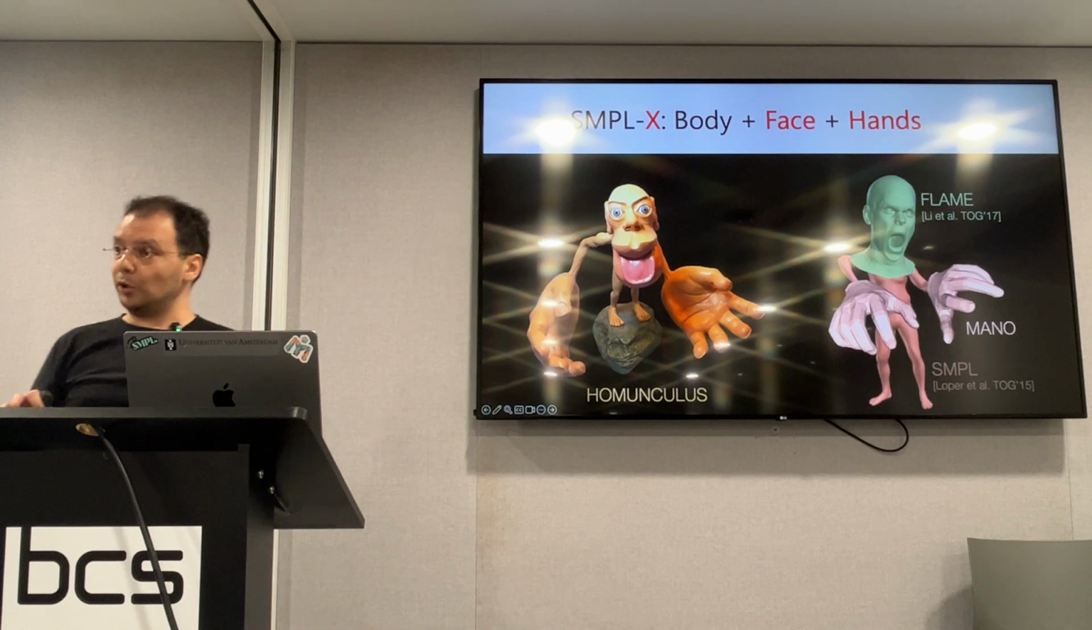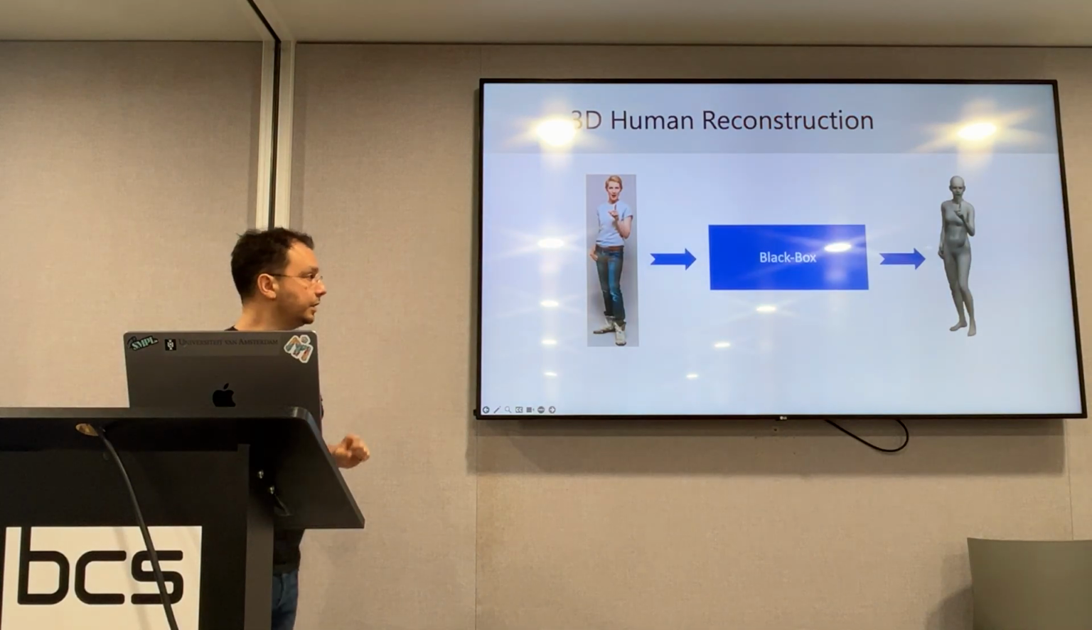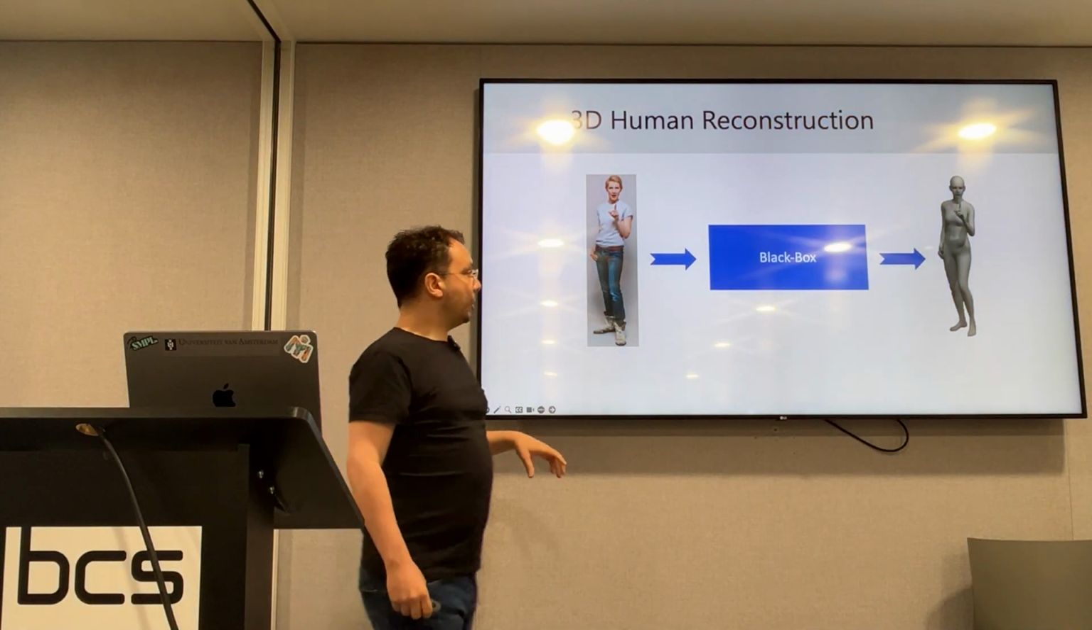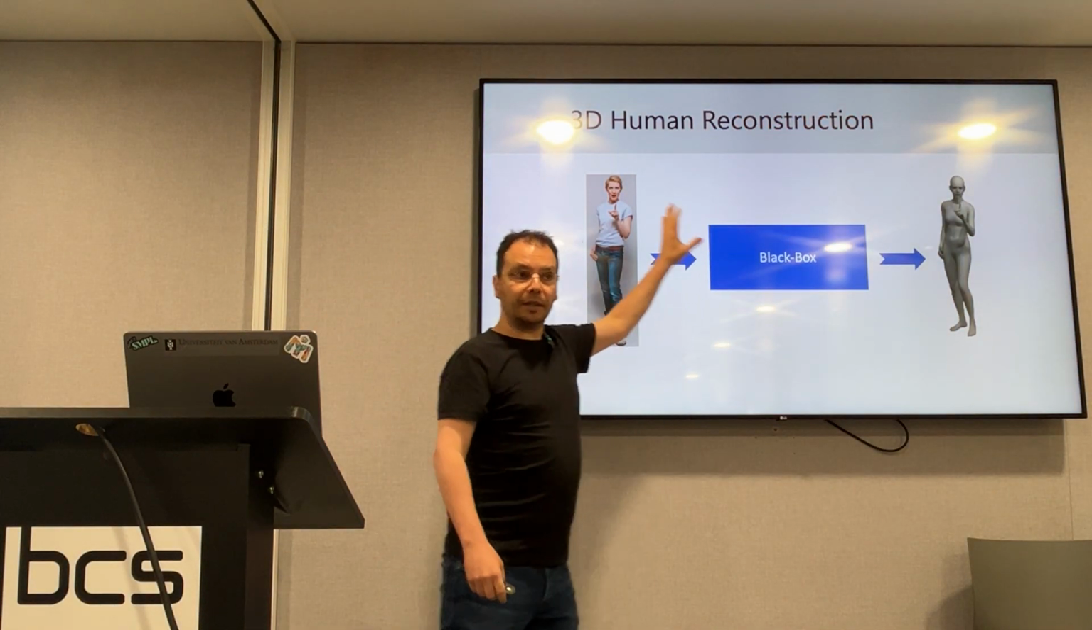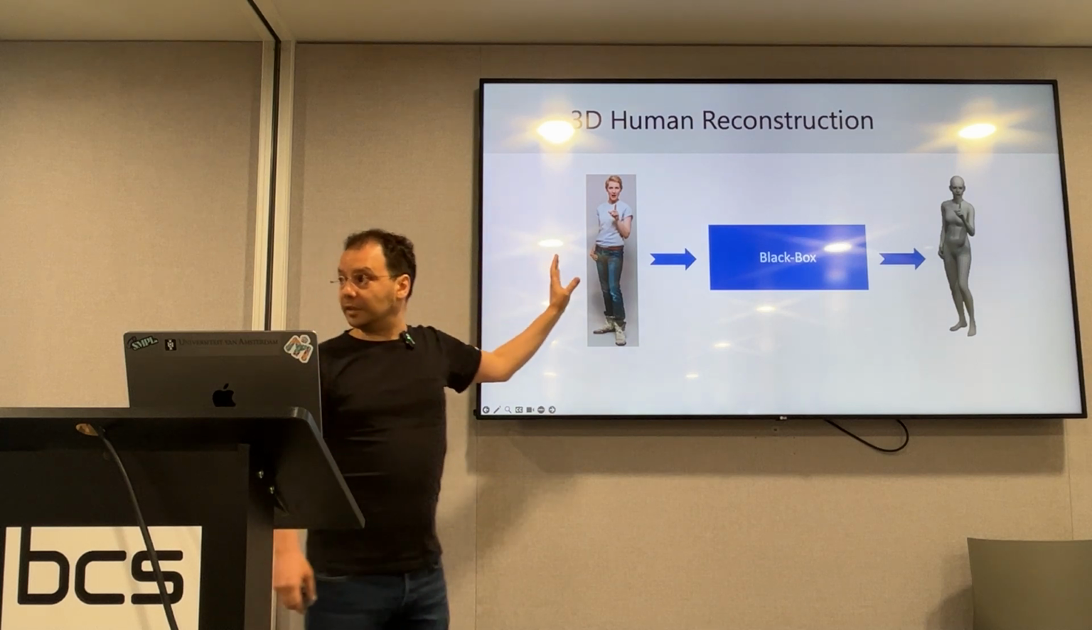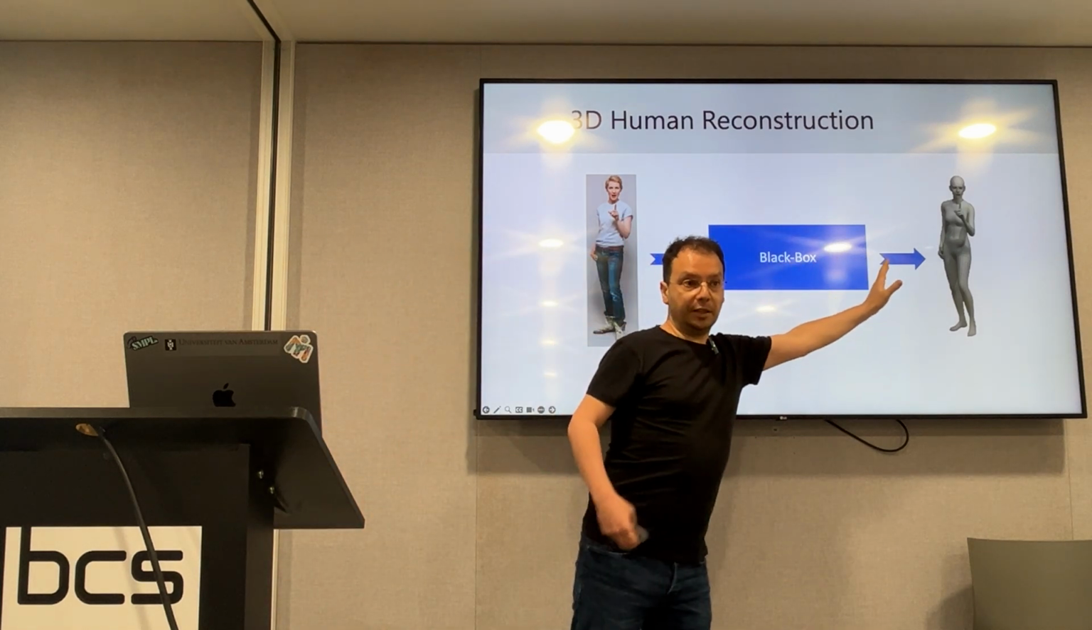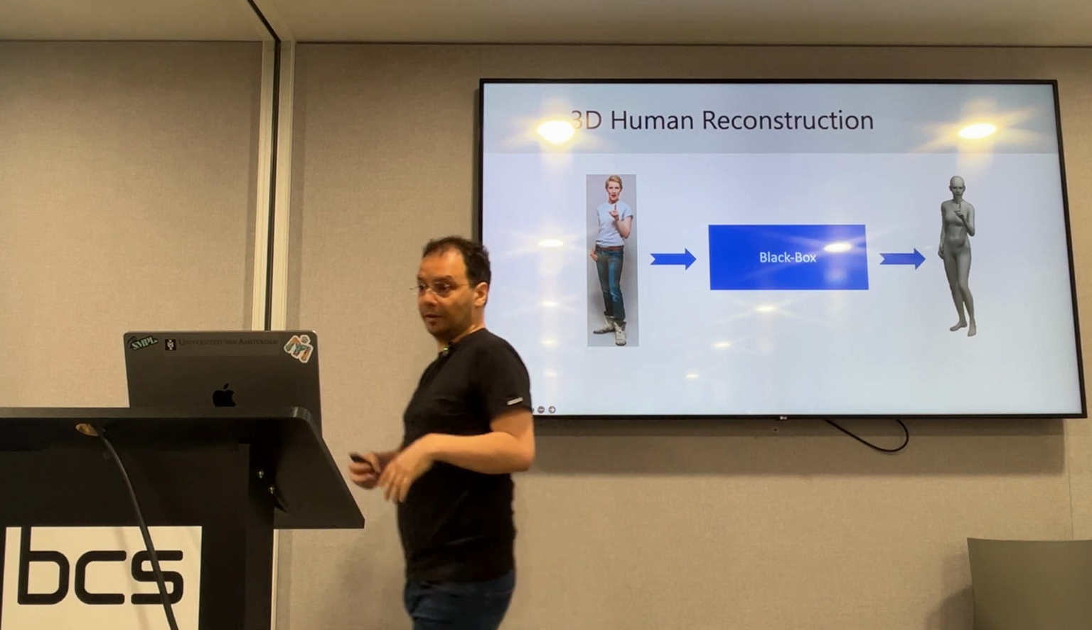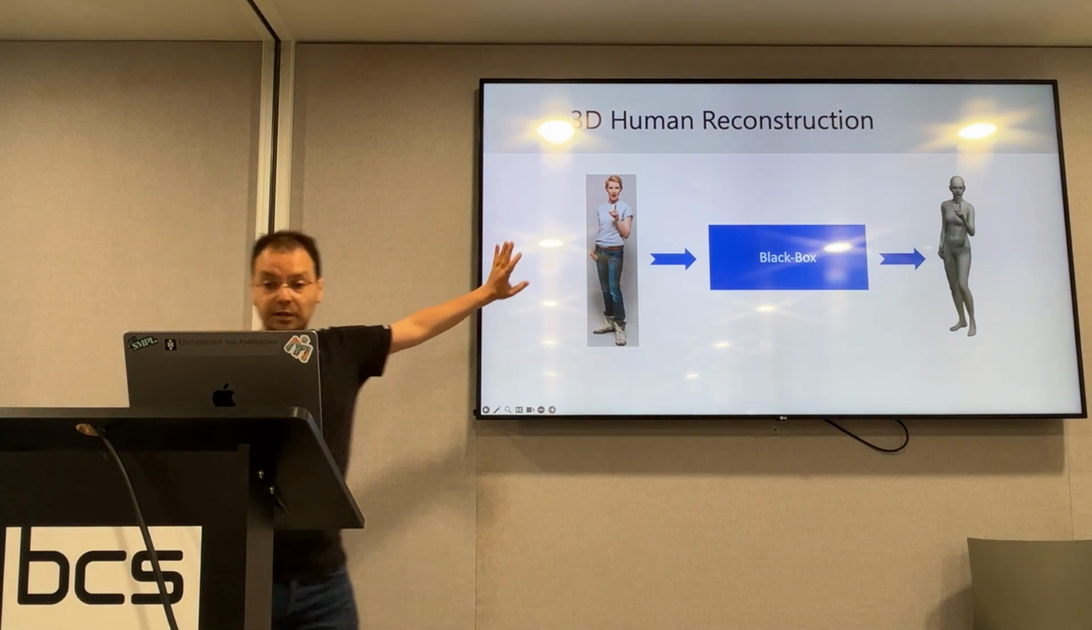And now that we have a strong model, we need to exploit this. We didn't build this just for fun. So we want to come up with some black box method that takes as input a single image, and as output, it produces a 3D configuration of this SMPL-X model that best matches, reflects the input image.